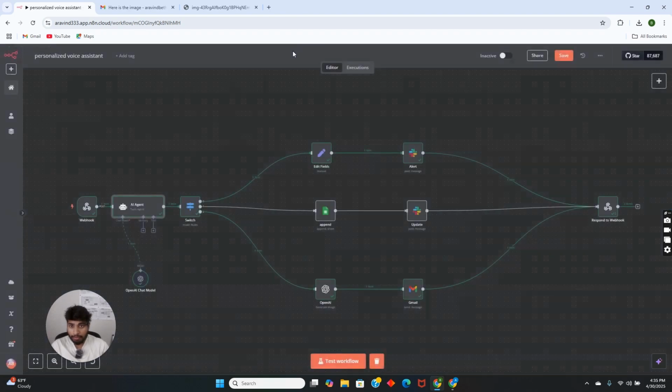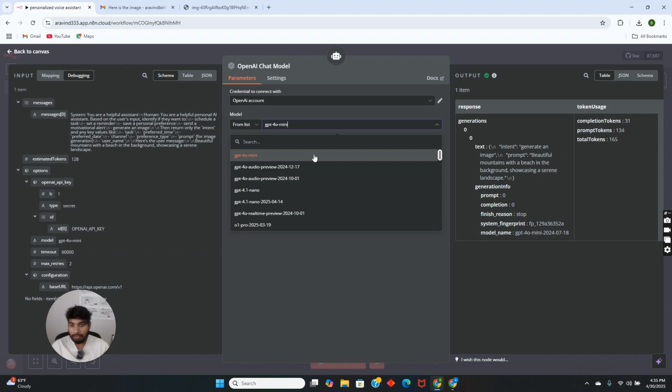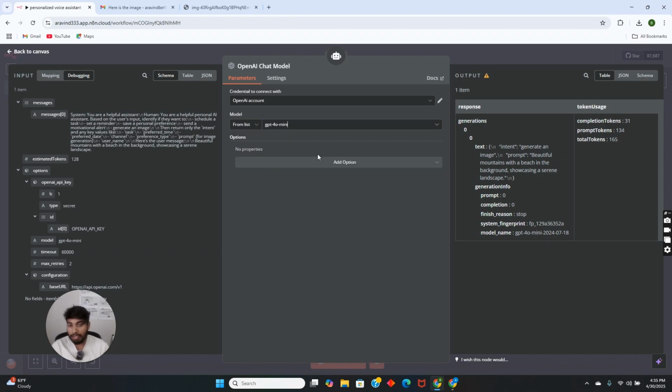So if we go to the next node, here the chat model is the OpenAI chat model. We don't need to do anything here. We just need to select whichever model we want, because I prefer GPT-4o Mini, which has the capabilities and the potential to generate these kinds of images.